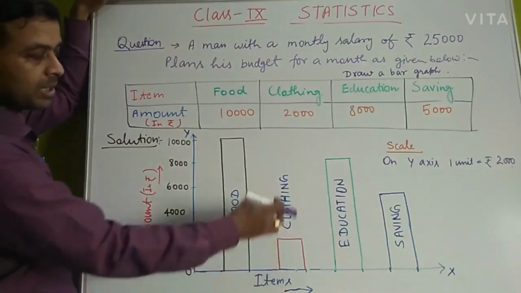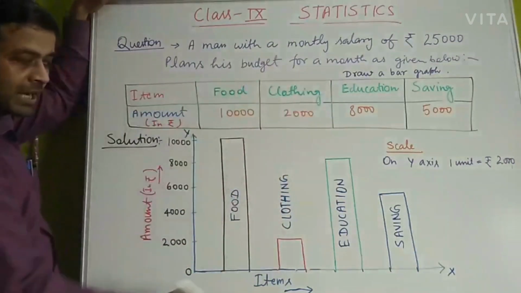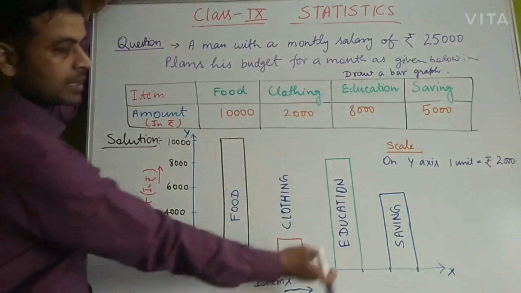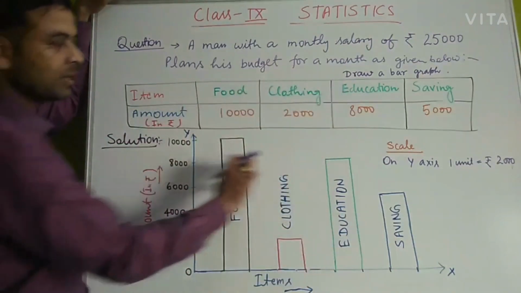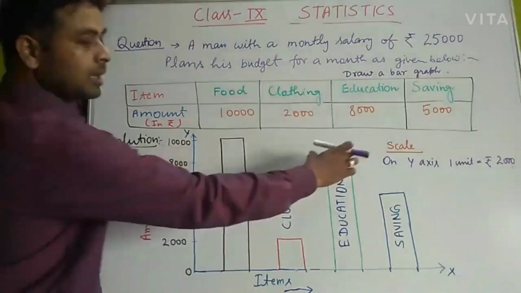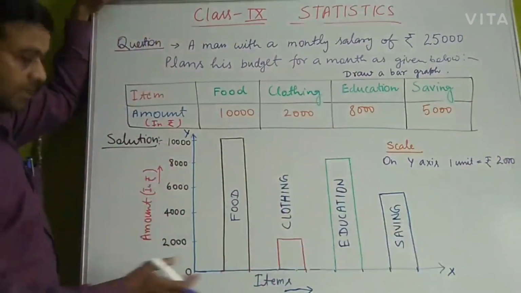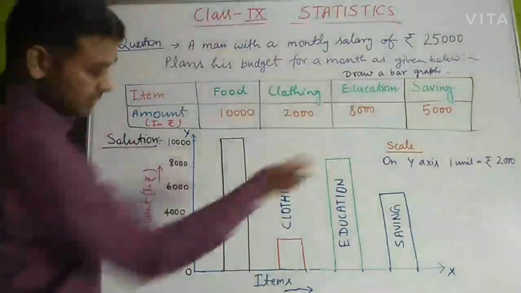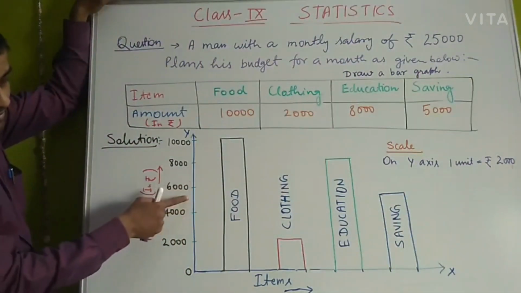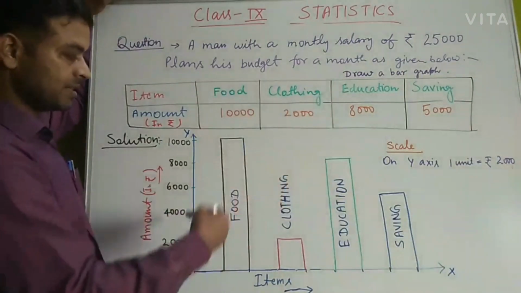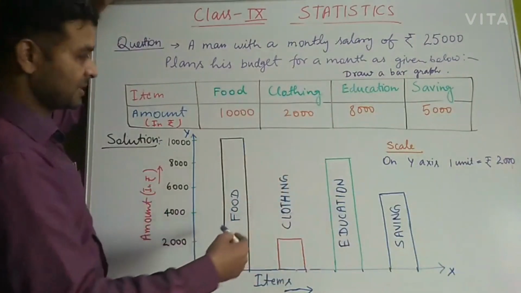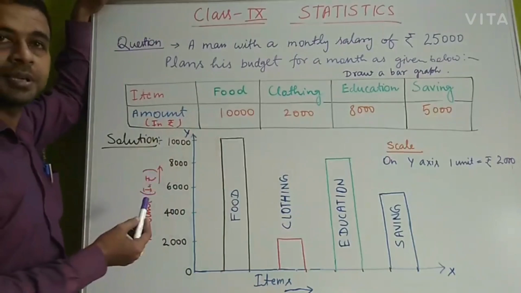Then the next one is clothing, that is 2,000, so it will come up to 2,000 only. The next one, education, which is 8,000, will be a bar as high as 8,000. And the last one is saving, that is 5,000, which will be marked between 4,000 and 6,000. So this is how the bar graph is represented for the given information.